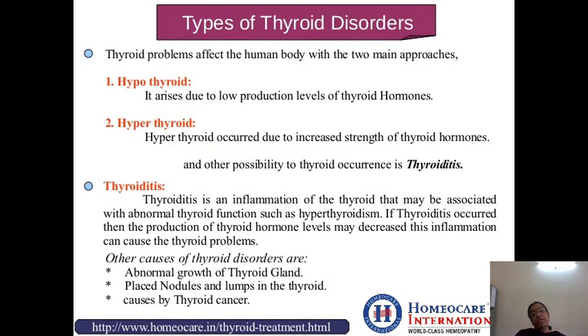Yes, what are the disorders? Hypothyroidism arises due to the low production of thyroid hormones. Hyperthyroidism is due to more production. There is one more condition which is called thyroiditis. What is thyroiditis? It occurs when the production of thyroid hormone levels may decrease. This causes inflammation of the thyroid. There may be abnormal growth of the thyroid gland, nodules or lumps in the thyroid, and it is also because of cancer of the thyroid gland, because of which the thyroid gland is inflamed, resulting in a condition called thyroiditis.